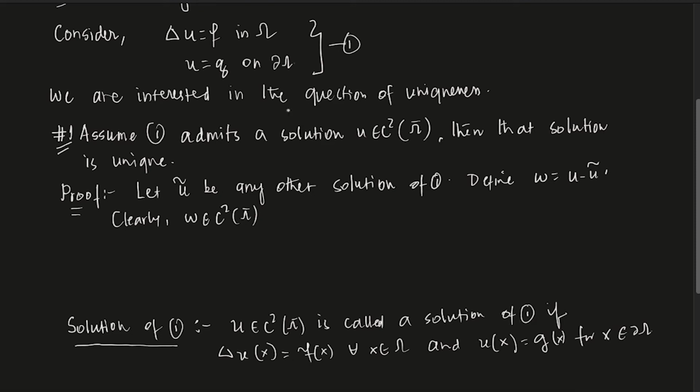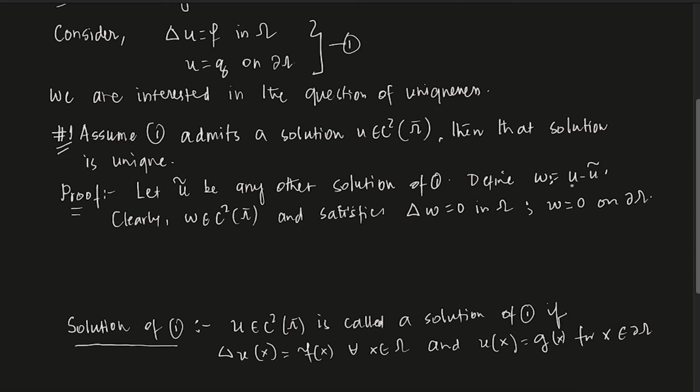So u and u tilde are both in C2 omega bar, and the difference of those two, which is defined by w, is also in C2 of omega bar. And clearly w is in C2 omega and satisfies Laplacian of w equals 0 in omega and w equals 0 on the boundary. Do you agree with me?